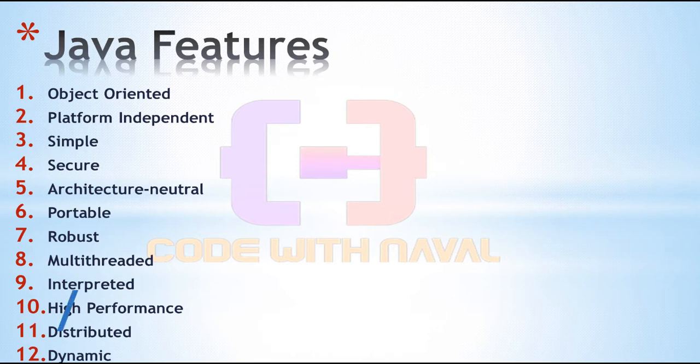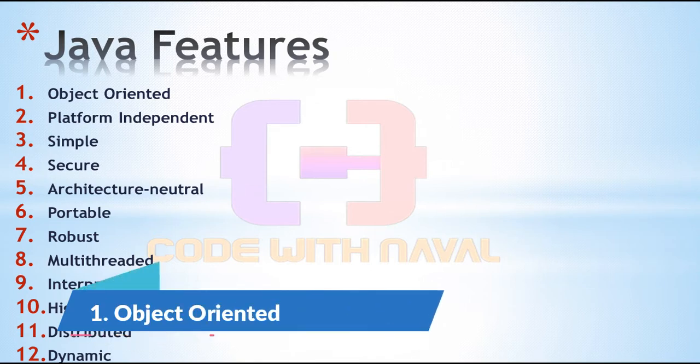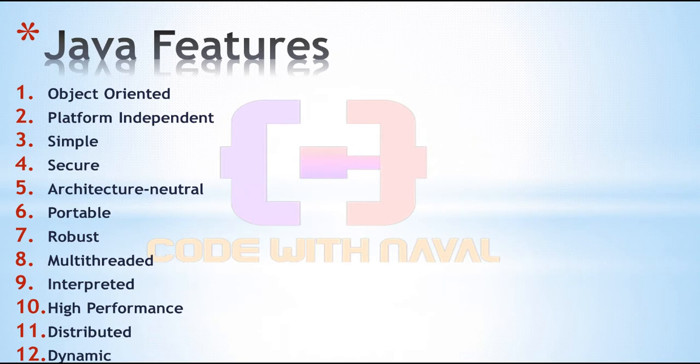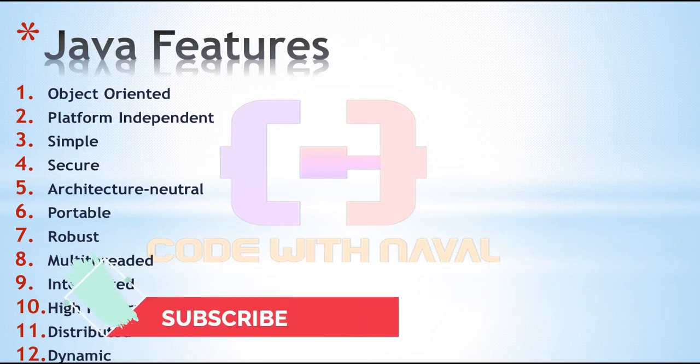Let's start with the first one, object oriented. As we know, Java is an object oriented programming language. Everything in Java is an object. Object oriented means we can organize our software as a combination of different types of objects, or we can say different types of classes. And object oriented provides a few features like inheritance, polymorphism, abstraction, encapsulation.